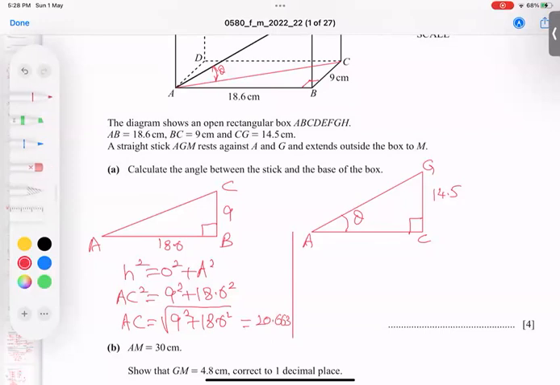Now, the same value, I am writing it here, but I'm writing in blue color, 20.663, because I got it from the other triangle. Now in front of this theta, this is called opposite, in front of 90 it's called hypotenuse, and this is called adjacent. So opposite by adjacent is tan theta.